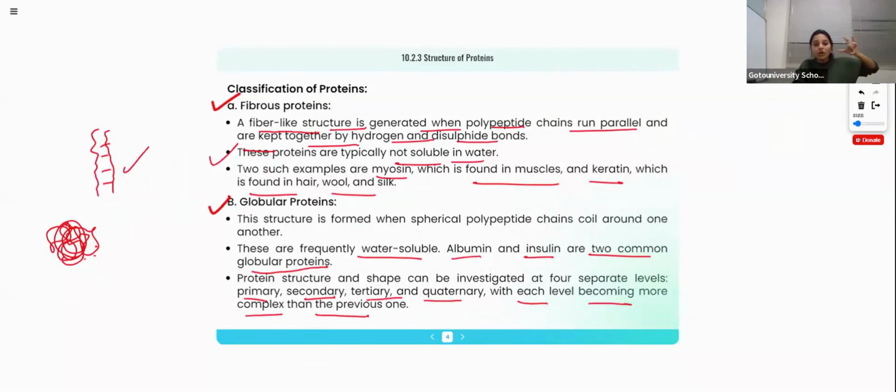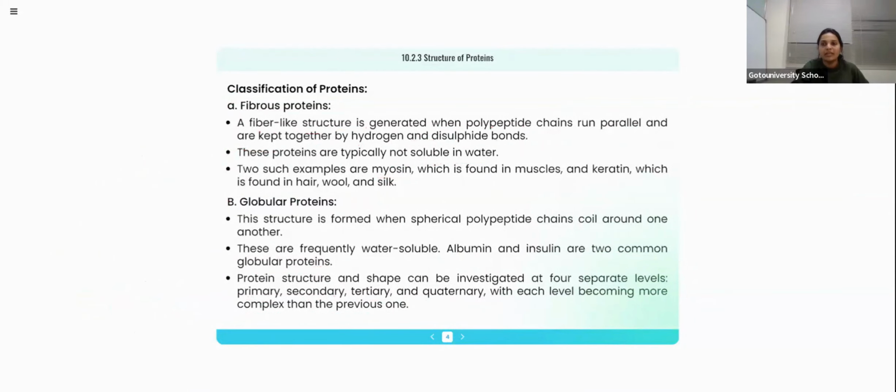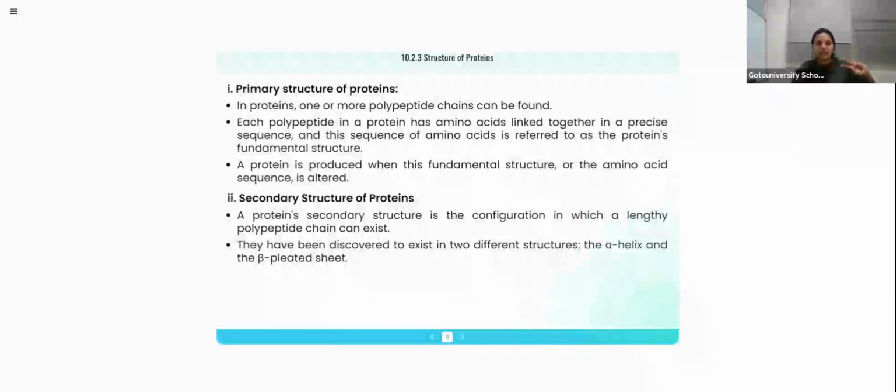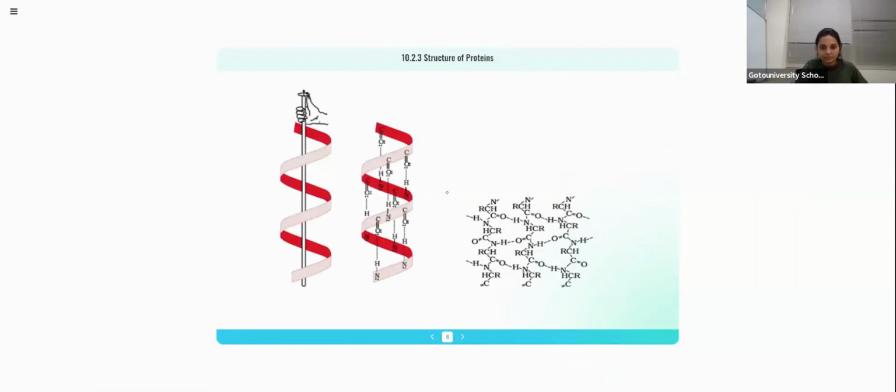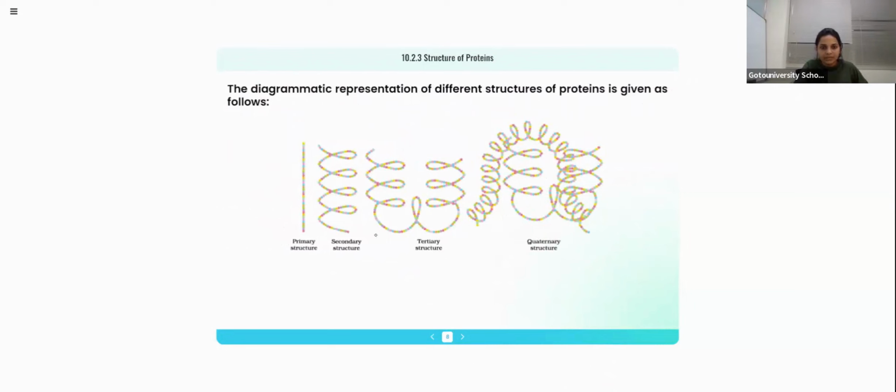Okay. Then, in case of globular proteins, we can again classify them into different types based on their structure. So, they are primary structure, secondary structure, tertiary structure, quaternary structure. But see, when you are moving from primary to secondary, secondary to tertiary, tertiary to quaternary, it becomes more complicated. I will show you how they are forming these different structures. Okay, then first one, see, this is the primary structure.